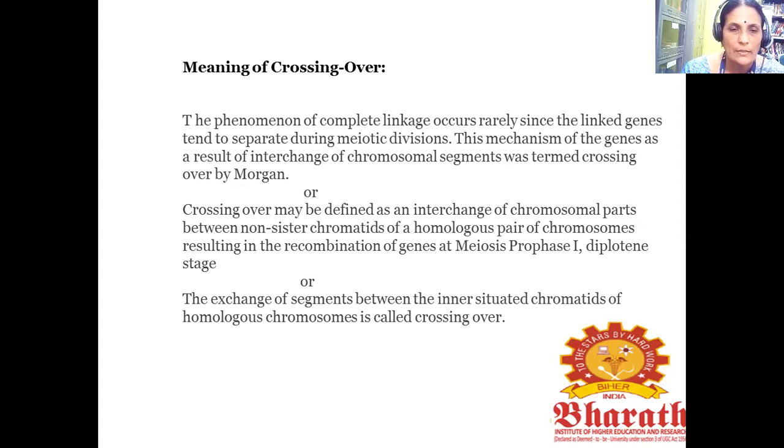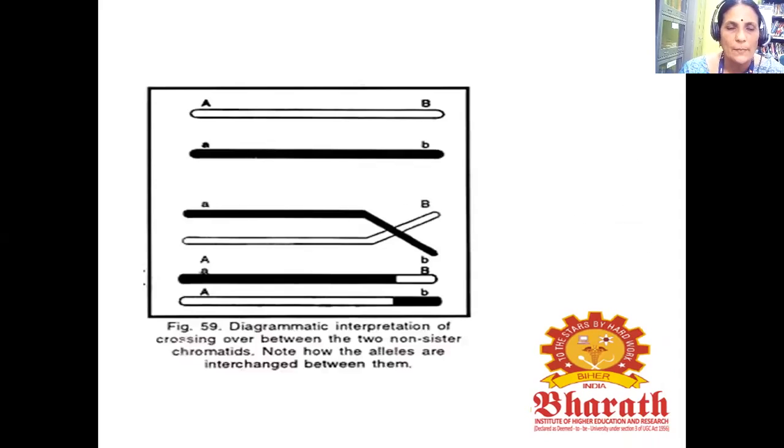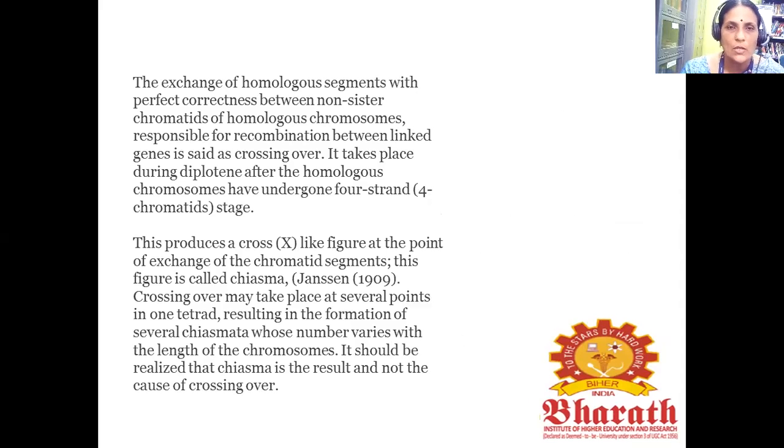Or we explain that the exchange of segments between the inner situated chromatids of homologous chromosomes is called crossing over. This figure represents the diagrammatic interpretation of crossing over between two non-sister chromatids. Note how the alleles are interchanged between them. The exchange of homologous segments with perfect correctness between non-sister chromatids of homologous chromosomes, responsible for recombination between linked genes, is said to be crossing over.